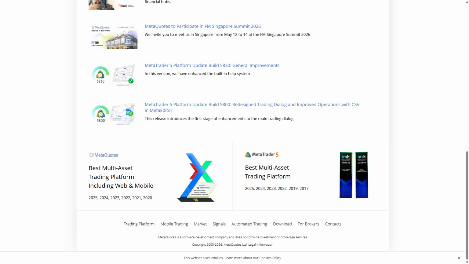Unlike TradingView, MetaTrader 5 requires installation but offers robust offline functionality and direct broker connectivity for order execution. Its interface can be complex for beginners, but it excels for users needing detailed control over trading and automation. MetaTrader 5 is ideal for experienced traders and those focused on algorithmic trading and multi-asset portfolios.